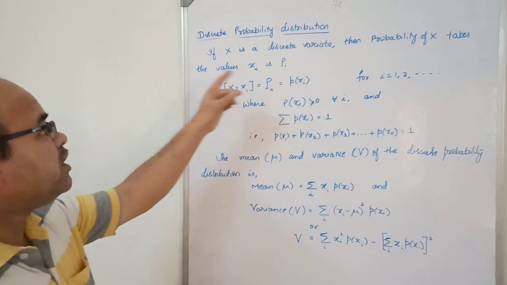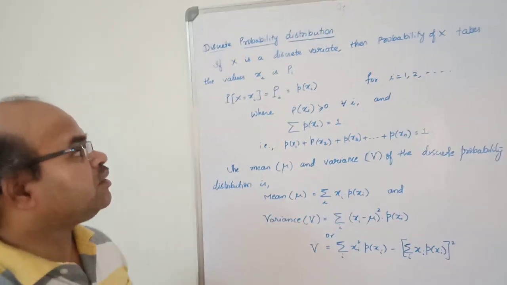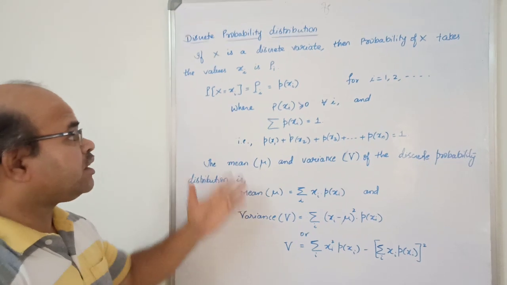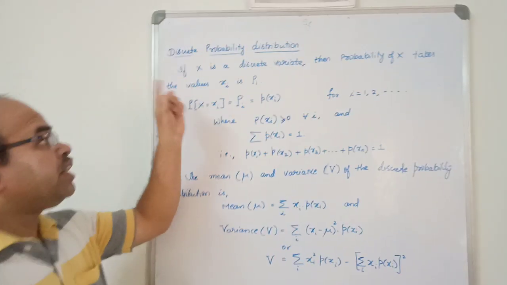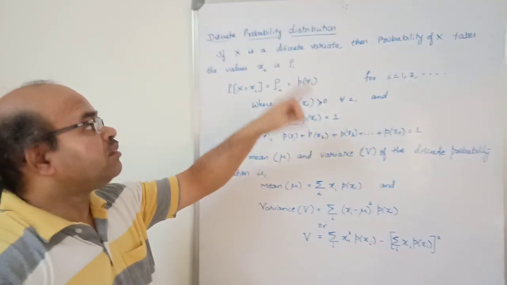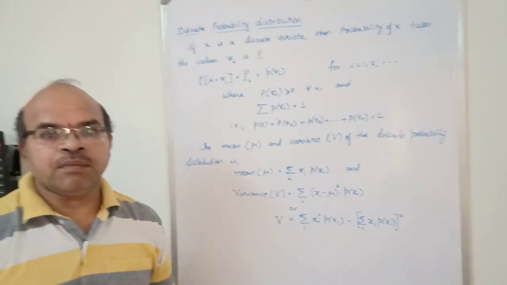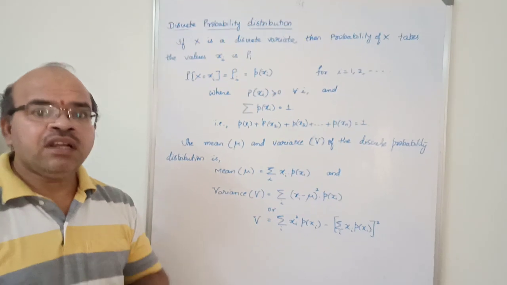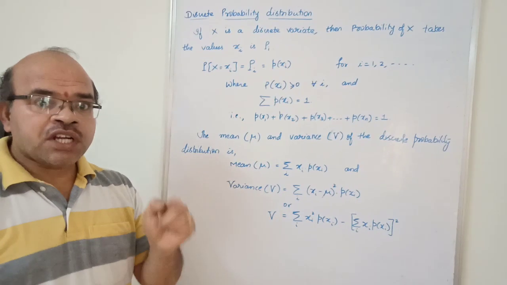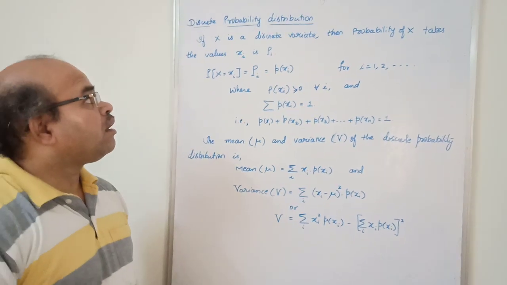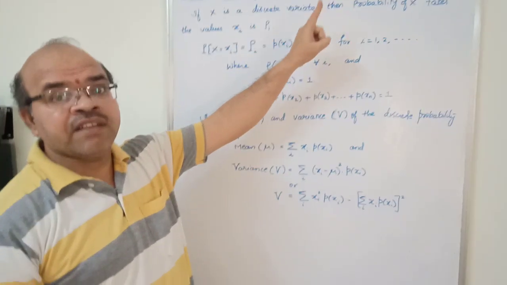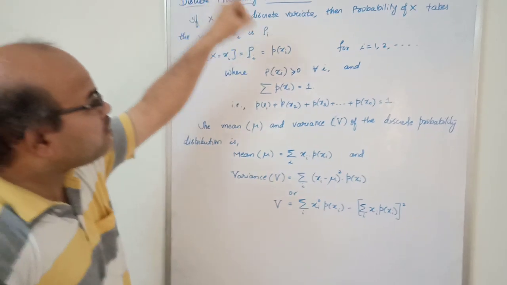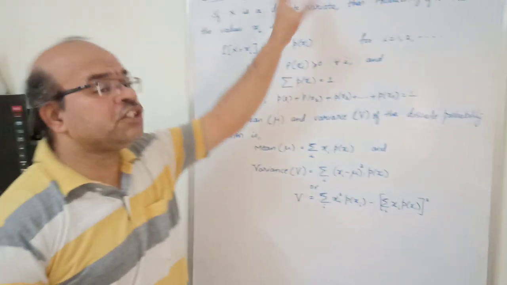Now, discrete probability distribution. Let us see one more topic. This is very important because this is the major thing that we are going to use in most of the problems. What is this? This discrete probability distribution will be based on a discrete random variable. So if x is a discrete random variable, then a function of that x is a discrete probability distribution.